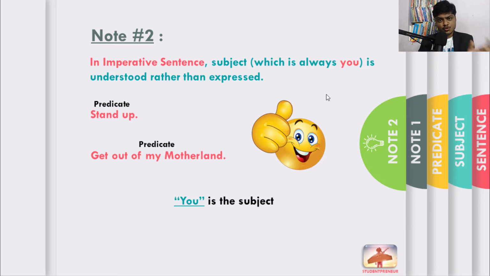Stand up means you stand up. You is the subject. Stand up is the predicate. Get out of my motherland. You is the subject which is not expressed but understood.